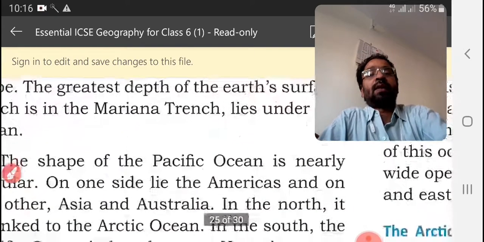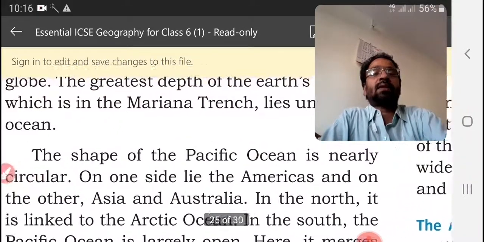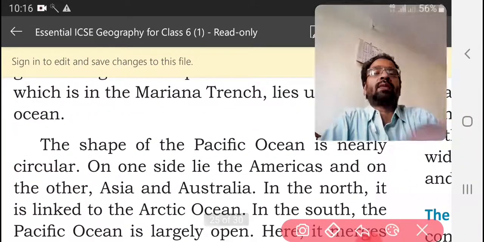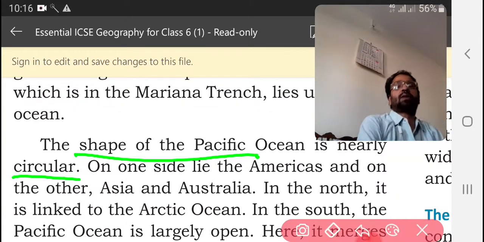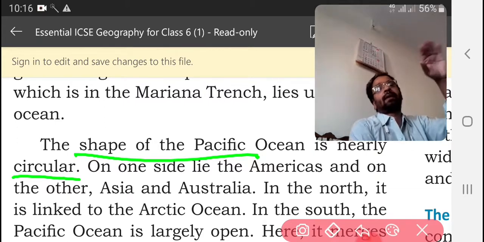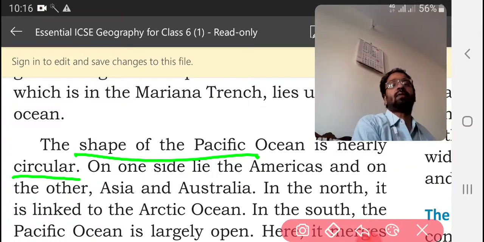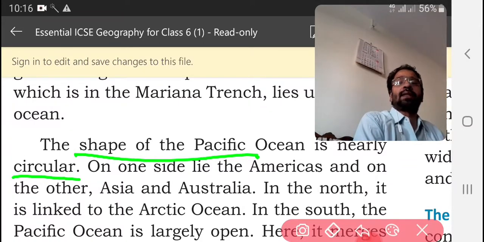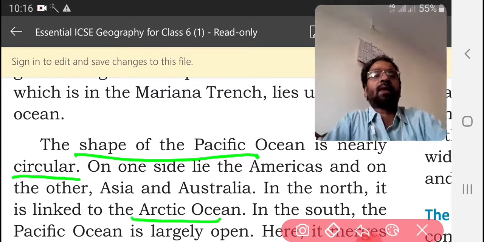The shape of the Pacific Ocean is nearly circular. On one side lie the Americas and on the other, Asia and Australia. In the north it is linked to the Arctic Ocean.